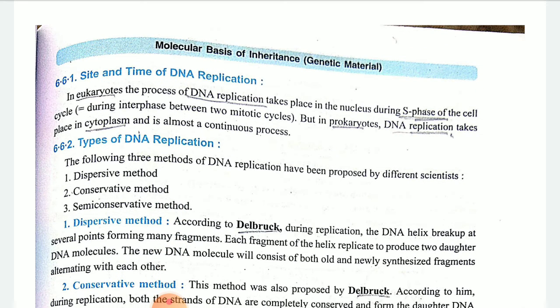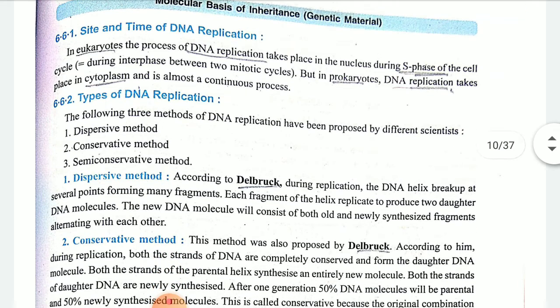In all the eukaryote organisms, the S phase of the cell cycle is responsible for that. And in prokaryotes, this process will be carried out in the cytoplasm. Types of DNA replication, three methods are there: dispersive, conservative and semi-conservative.